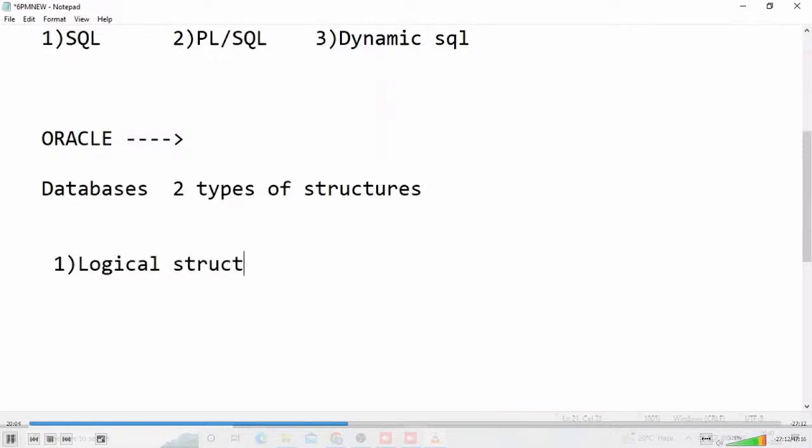Logical structure. Database means it is a place where we can store structure. Here, one is the logical structure. Another one is the physical structure.